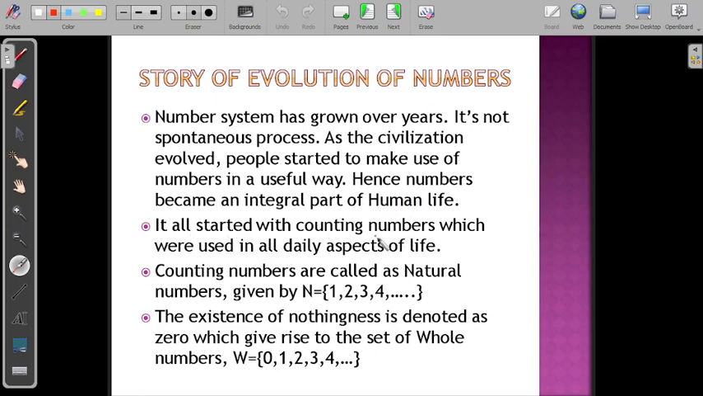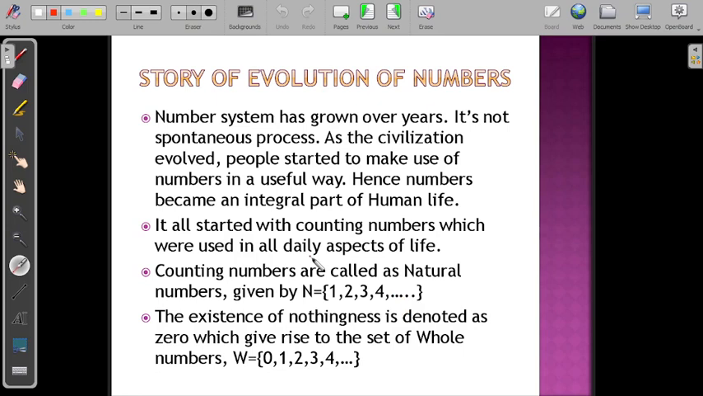So it all started with counting numbers, which were used in all daily aspects of life. And these counting numbers are called natural numbers. The set is denoted by capital letter N, and it has the elements 1, 2, 3, 4, and so on. These are all called counting numbers.